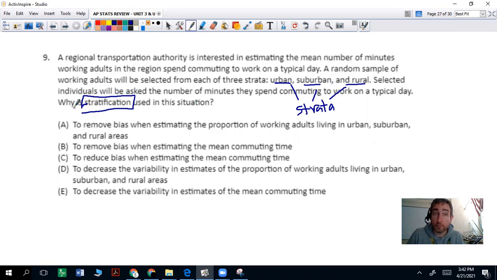What does that do? Well, it doesn't do anything with the bias because it's in hopes that we have a random sample. We already have randomness, right? So there is no bias needing to be removed because our random sampling already takes care of that. Well, it doesn't completely remove bias, but it reduces bias.